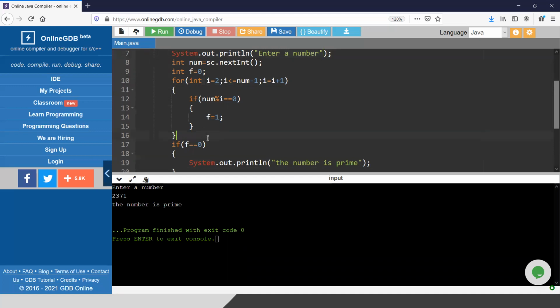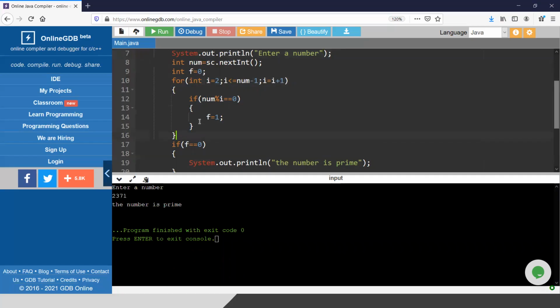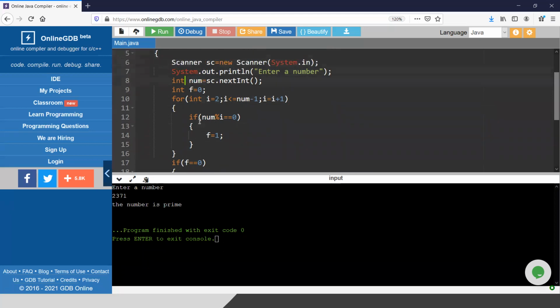Now the question is to handle a range, that is, to find all the prime numbers between 100 and 200. Never start with this statement, 100 and 200. If you are done with the for loop program, first write the inner program, how to find whether a number is prime or not. Now I'm going to implement the prime numbers for the range 100 to 200.